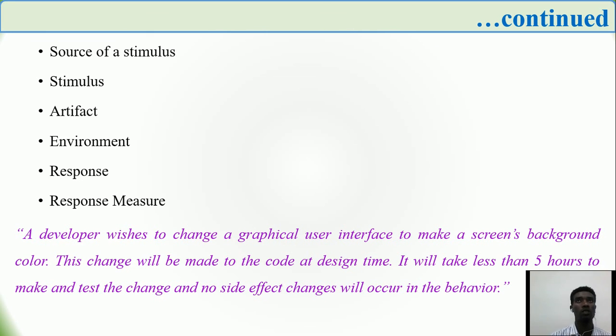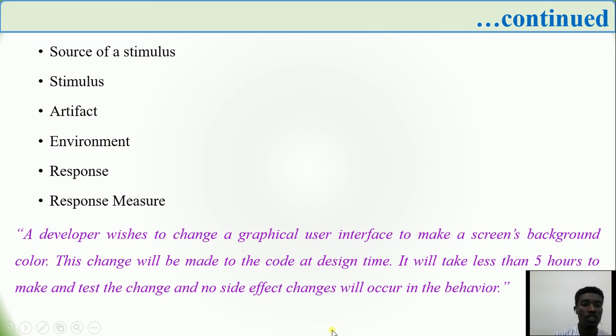The source of stimulus is an internal or external entity, which could be a human, a machine, a computer system, or any other actuator capable of creating a stimulus. Then there is the stimulus, which means a condition that requires an answer when it is notified by the system. The other is the artifact, which is the element that receives the stimulus. It can be a component of the system, the whole system, or several systems.